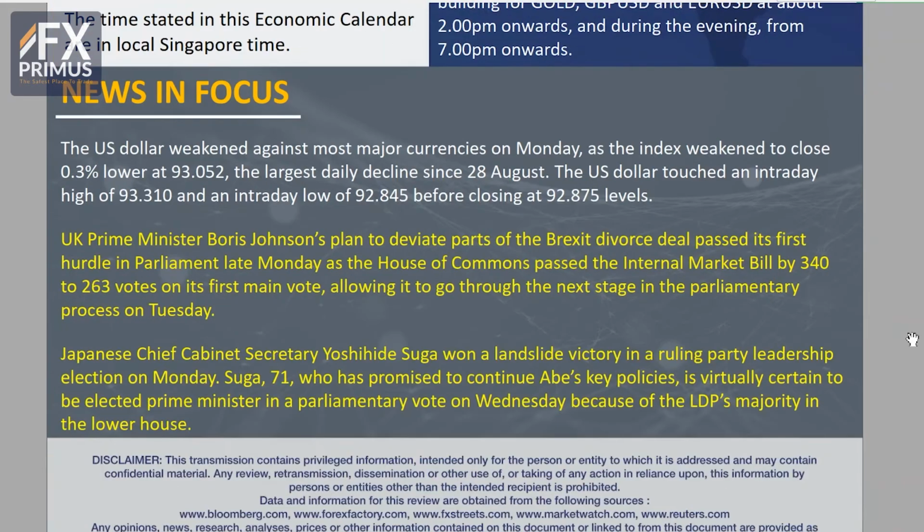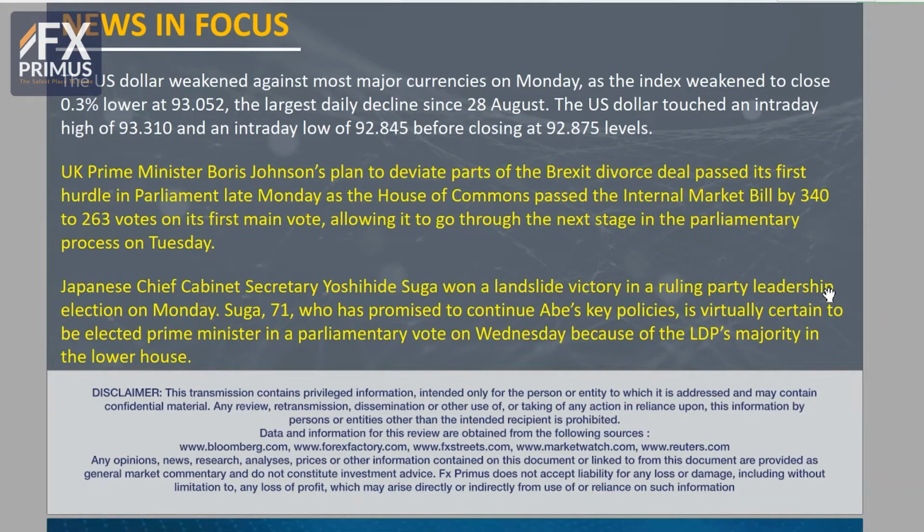Over the last 24 hours, the US dollar weakened against most of the major currencies. And back in the UK, Prime Minister Boris Johnson passed his first hurdle in Parliament after the House of Commons passed the Internal Markets Bill. And on Tuesday, it will go through to the next stage of parliamentary voting.